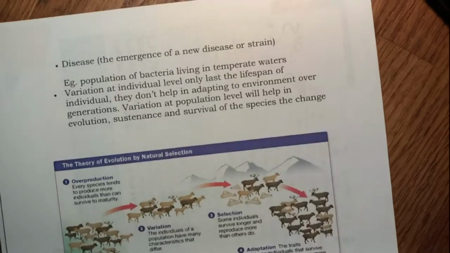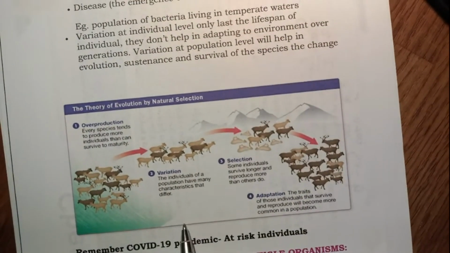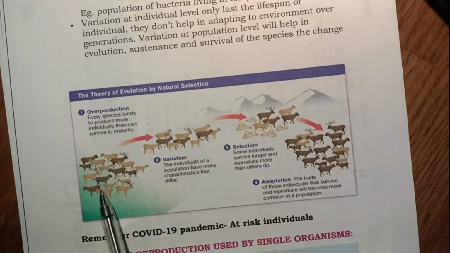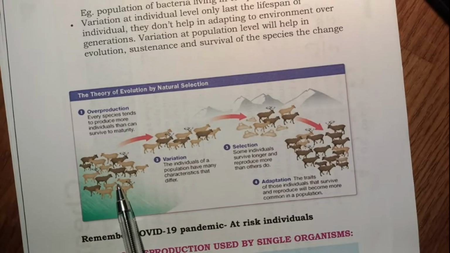against the change. Now this is explained in more detail here. Say there are these animals produced. This is a deer farm.